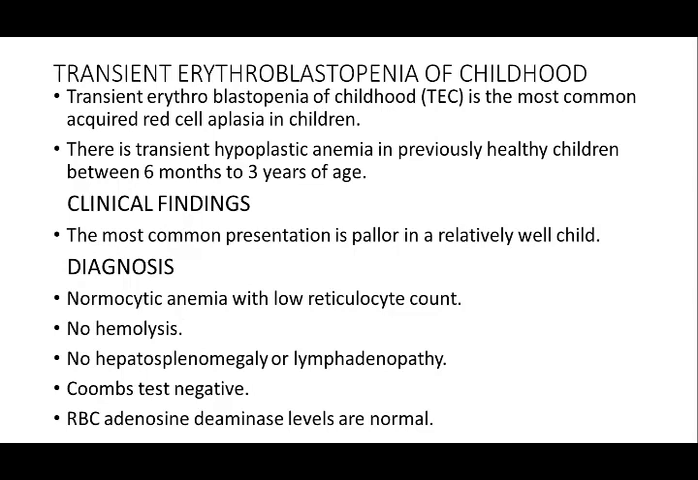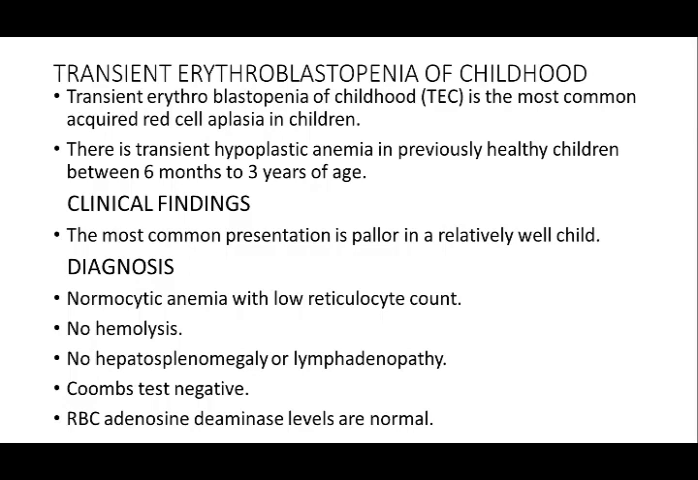Then there is transient erythroblastopenia of childhood, and this is the most common acquired red cell aplasia in children. There is transient hypoplastic anemia in previously healthy children in the ages of 6 months to 3 years. And the most common presentation is pallor in a relatively well child.